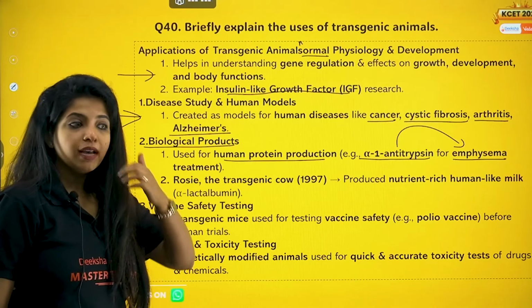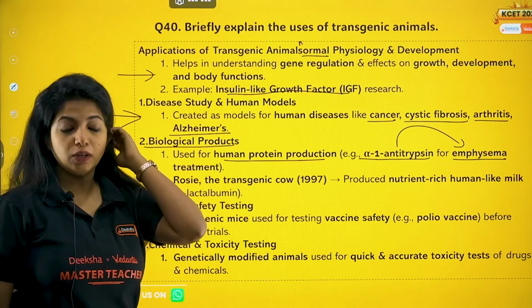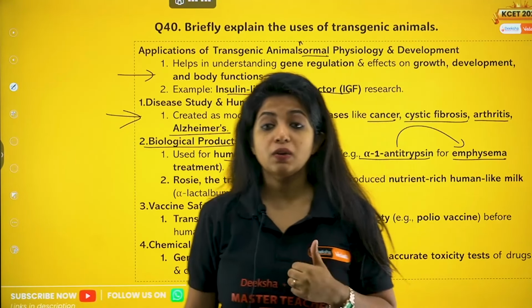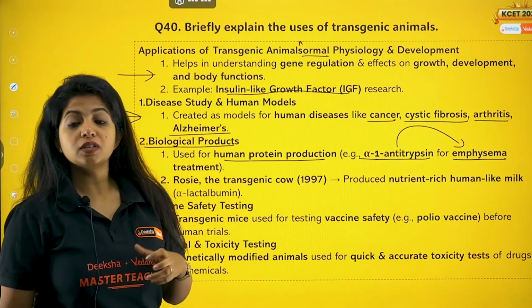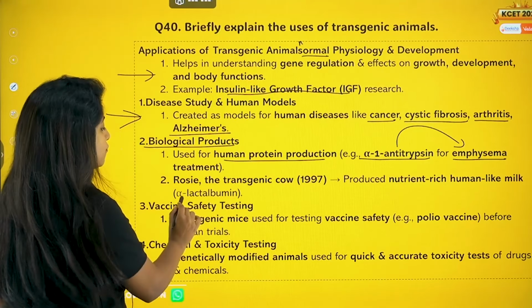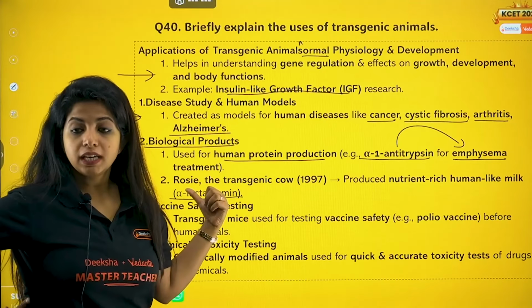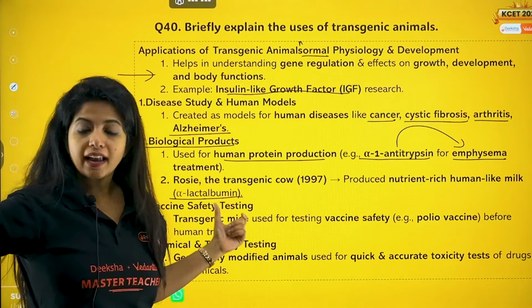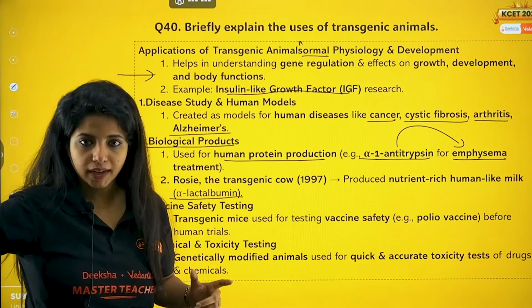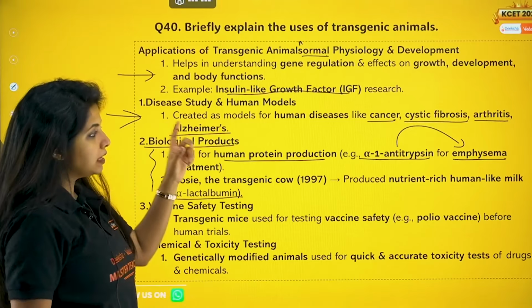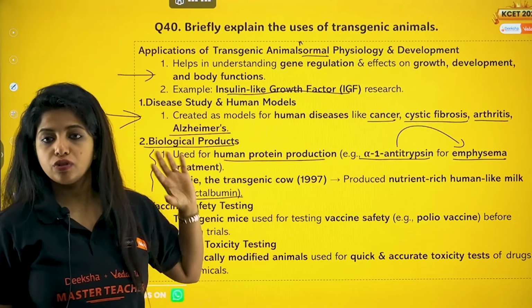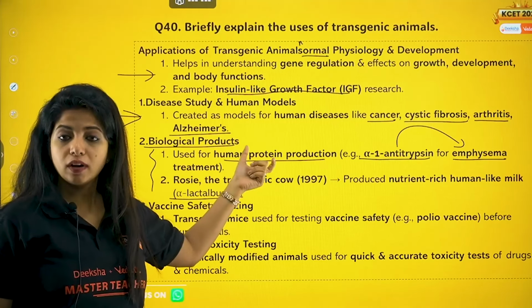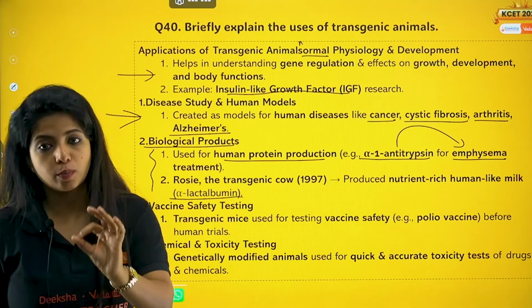Now, there is one more thing. A transgenic cow, a cow was made to be transgenic. A gene was inserted which made the cow produce human milk, which is highly nutritious. What is the human milk made up of? Alpha-lactalbumin. So Rosie, the transgenic cow, produced nutrient-rich human-like milk that is made up of alpha-lactalbumin. Okay, those are the two products. So one is alpha-1 antitrypsin, which is used to treat emphysema. The second one is alpha-lactalbumin, and this is produced by a cow. The other one was produced by some other organism. The name of the organism is not mentioned in your NCERT.